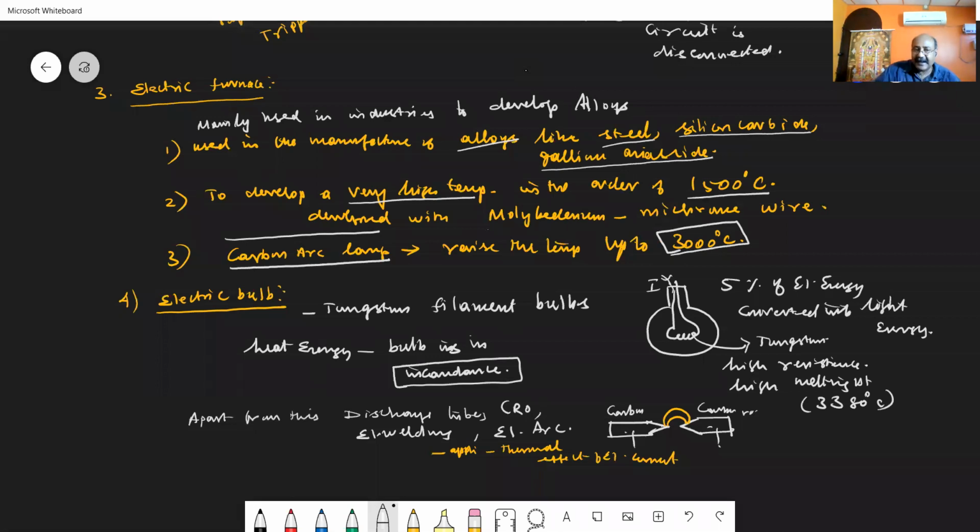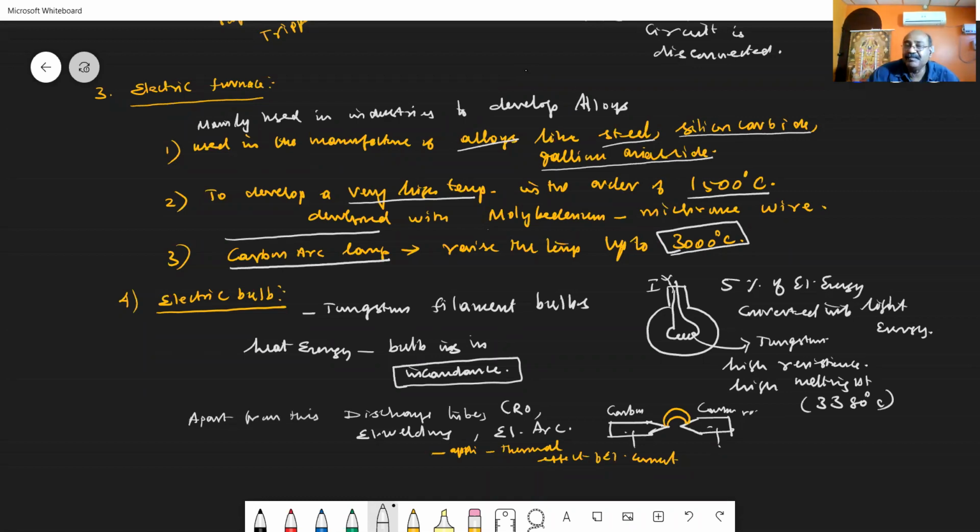Then the next one, the electric bulb. The electrical bulbs that we use are used for domestic appliances. Nowadays, these electrical bulbs are banned because they develop a large amount of heat energy compared to light energy. So nowadays, these bulbs are banned in our country.